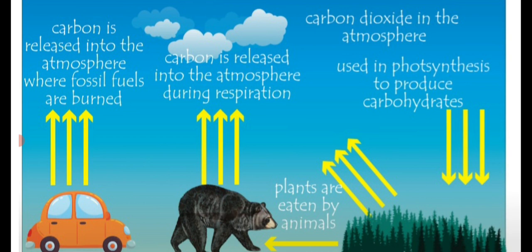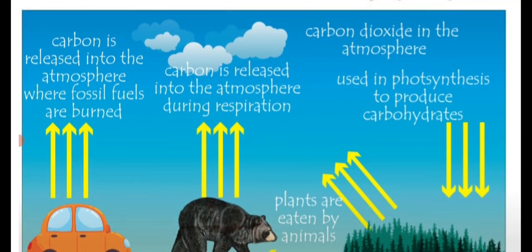In the vehicle they are using petroleum, isn't it? When it is burnt, they release carbon dioxide to the atmosphere. Next one is a bear, an animal. At the time of respiration, they take oxygen and liberate carbon dioxide. Carbon is released into the atmosphere during respiration.